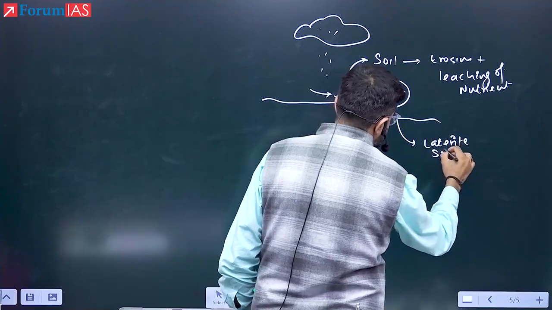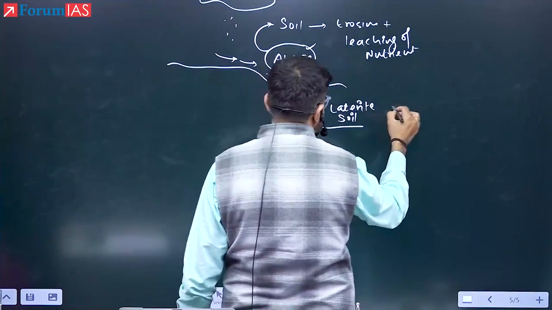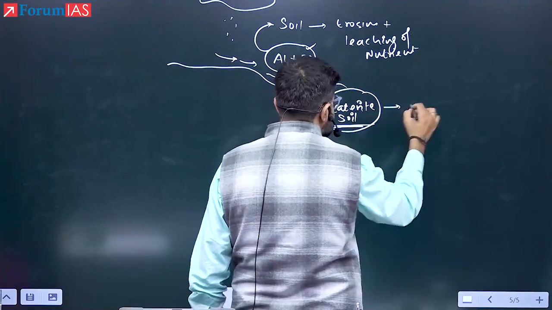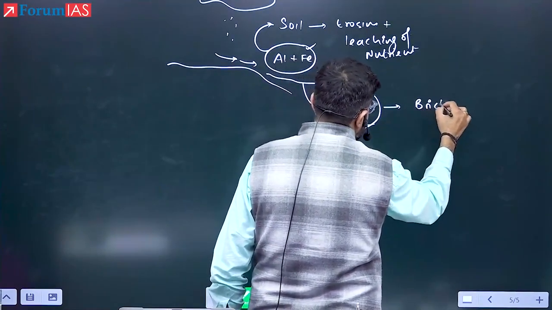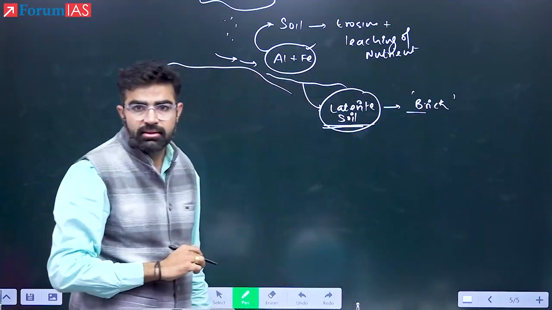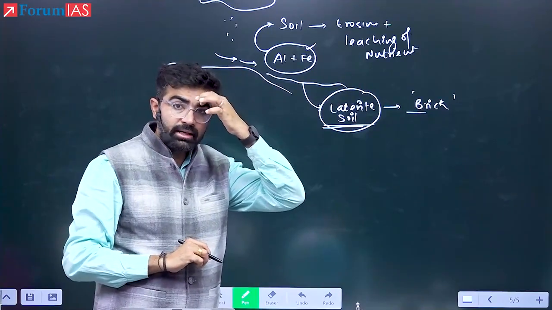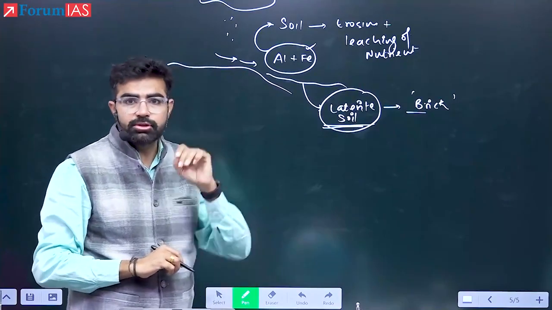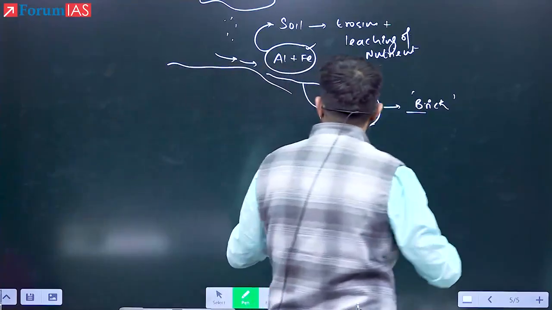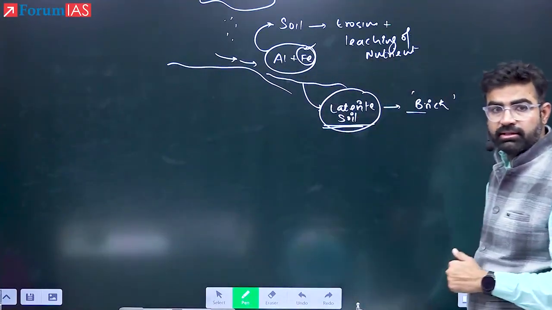Laterite soil. Because of the presence of ferrous, laterite soil literally means brick-making soil. You can make bricks out of that because it is not very useful for agriculture. However, if I use synthetic fertilizers, then I can use this soil for plantation especially. Why? Because coffee loves this iron part. So coffee plantation and tea plantation is something that we can grow.